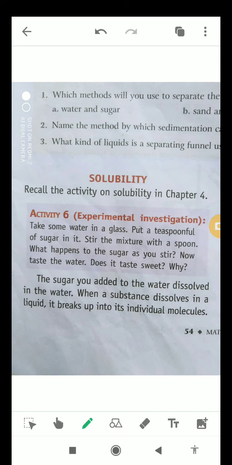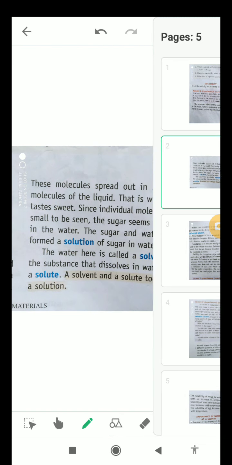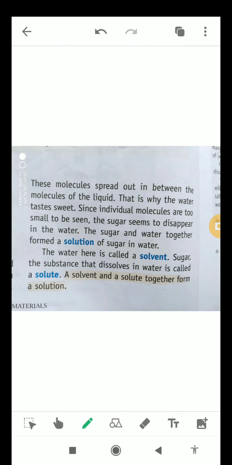The sugar you add to the water dissolves in water, as I told you. When a substance dissolves in a liquid, it breaks up into individual molecules. These molecules spread out in between the molecules of the liquid. That is why the water tastes sweet. Since individual molecules are too small to be seen, the sugar seems to disappear in the water. Okay, the molecules are very small, that's why they cannot be seen.